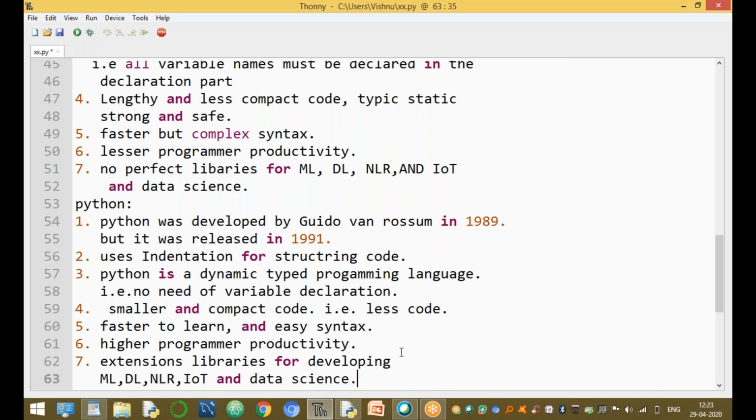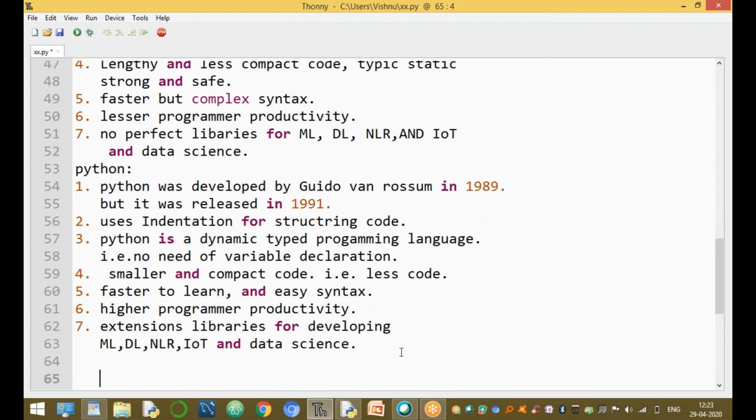These are the major differences between Python and Java. The seventh one is very important. Nowadays in the market, AI, ML, DL and NLP applications are being developed. In Java there are no perfect libraries for AI, ML, DL, NLP, IoT and data science applications.